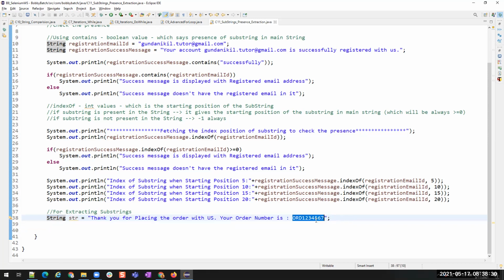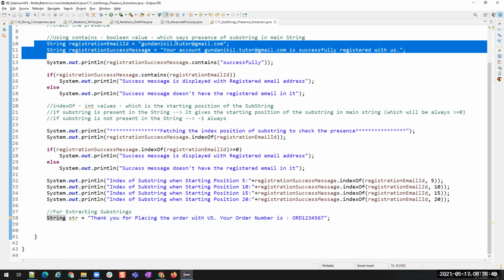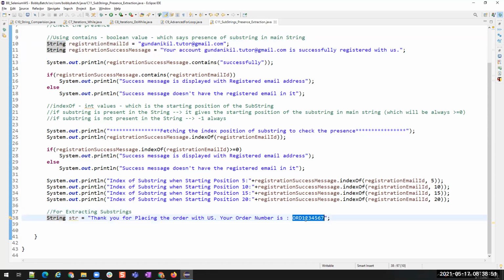I did not use the earlier example for the presence check because we will never know the order ID before we place the order, but we will know the email address before we register the account. That is the reason I changed the example. So this example I'm going to use for extracting substrings from a string. If I want to get this particular string from this complete string, I'll use this example. Understood, Bobby? Yeah, I got it.